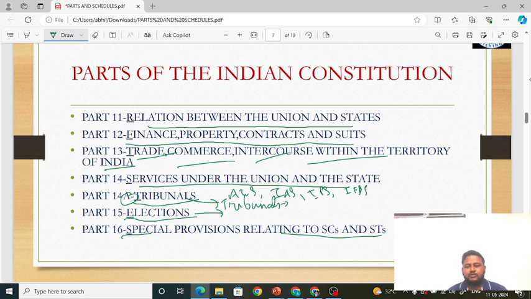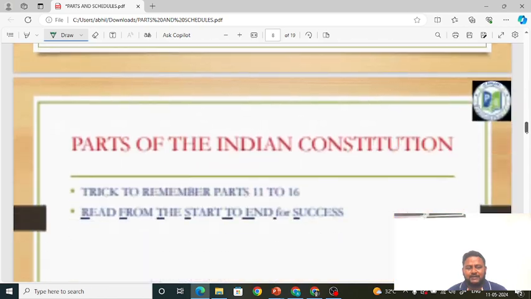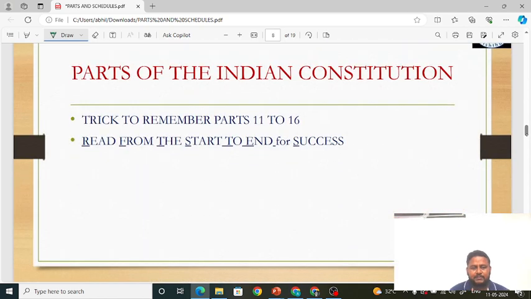Now we will go to mnemonics. Mnemonics of what? A trick to remember parts 11 to 16. Read from the start to the end for success. Observe the first letter of each word very carefully. Read from the start to the end for success. Here, R talks about relations between center and states. F talks about finance, property, contracts and suits.